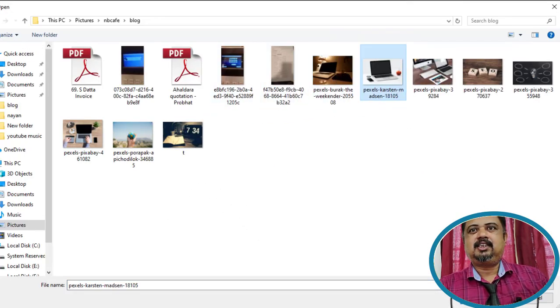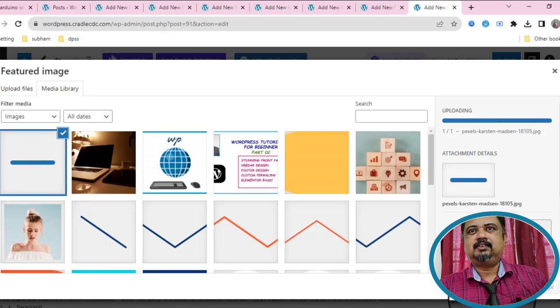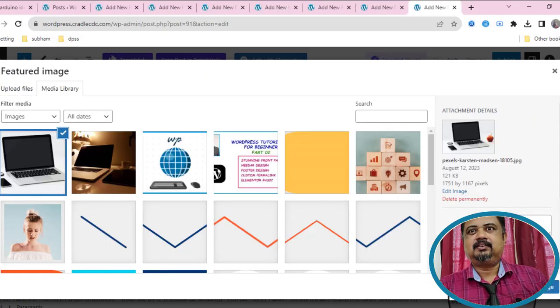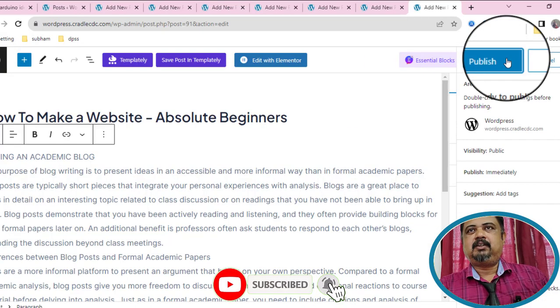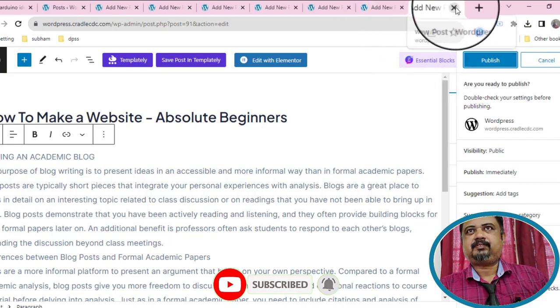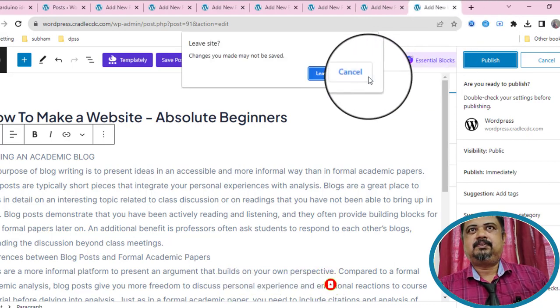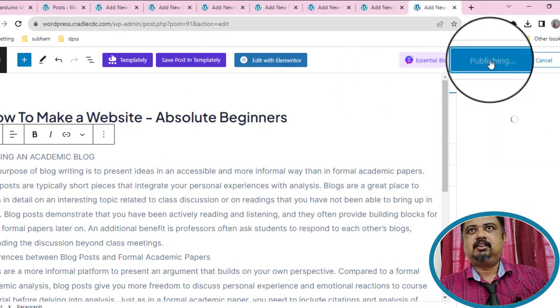We select that now. Set feature image and publish. So that post is published. Not done yet.